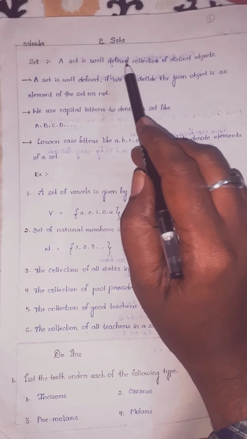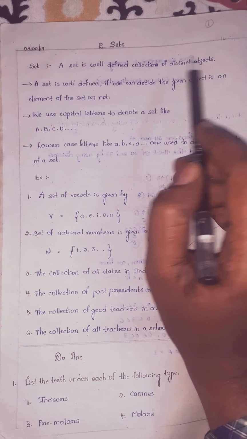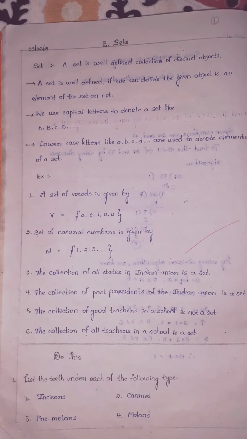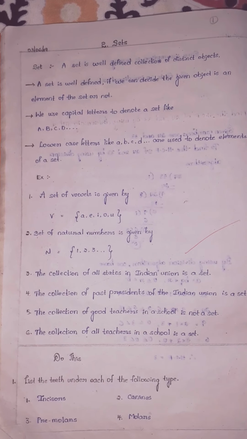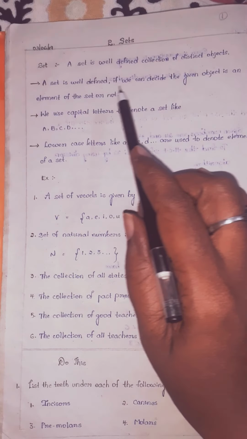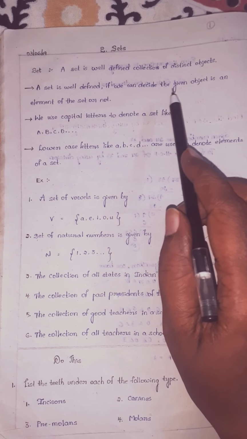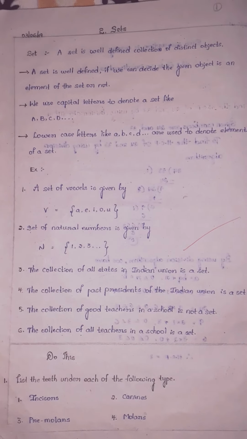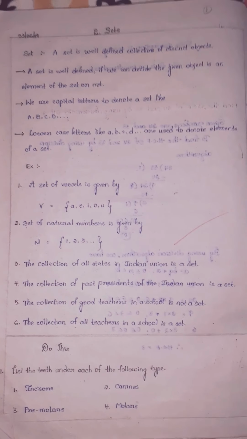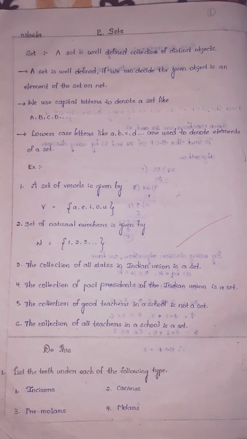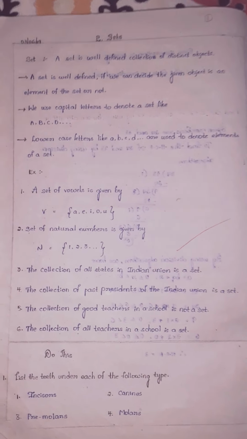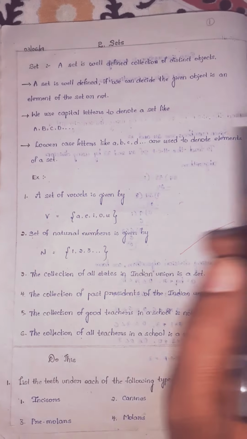A set is a well defined collection of distinct objects. Distinct means it will not repeat, children. So a set is well defined if we can decide whether the given object is an element of the set or not.